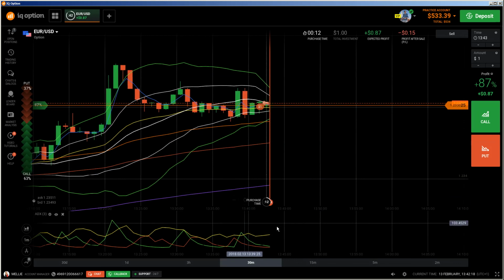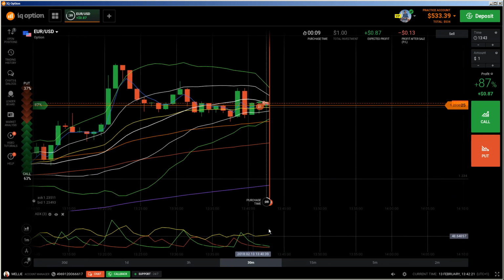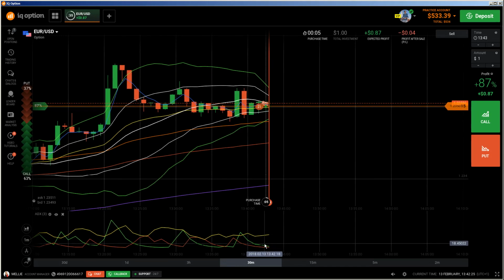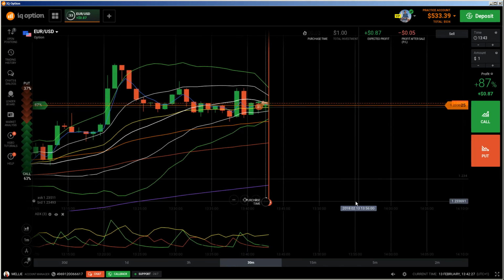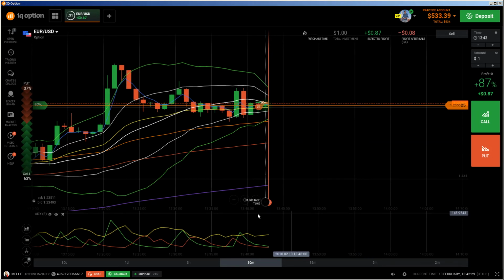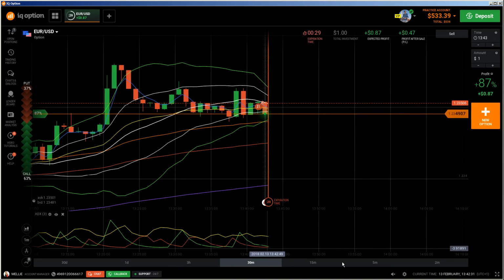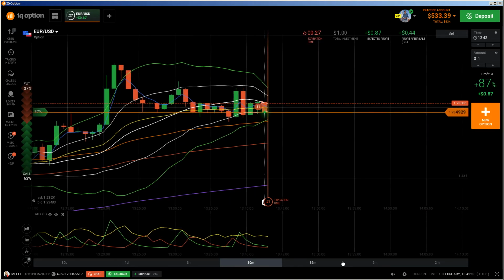Without this one, yes, because you see it's lagging. It will show you on the next candle, it will show me that the red will go above the green one, but this would already be too late, yes. You can use this indicator almost only if you are doing longer expiry time.